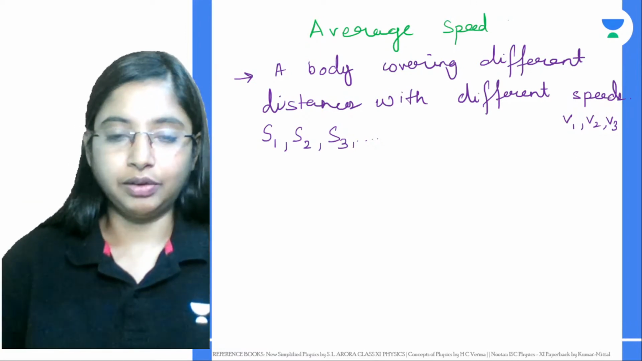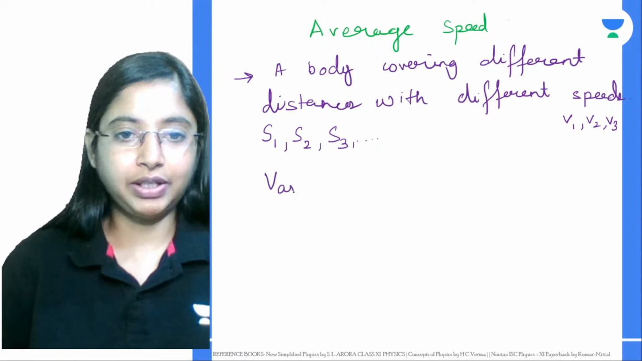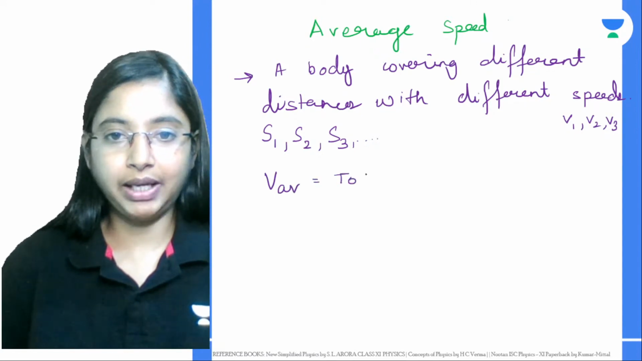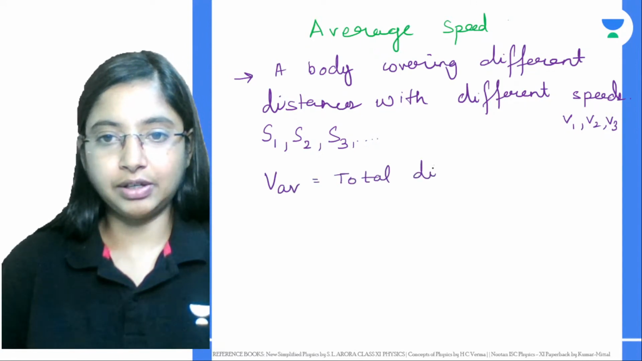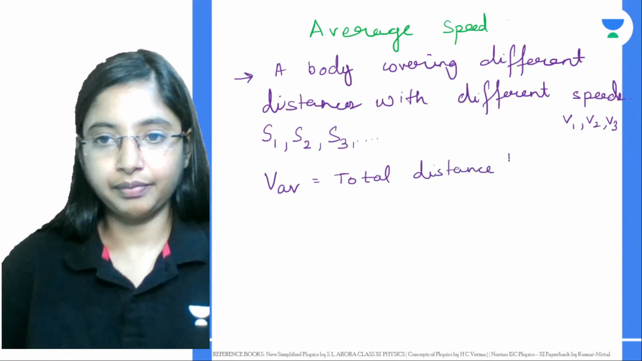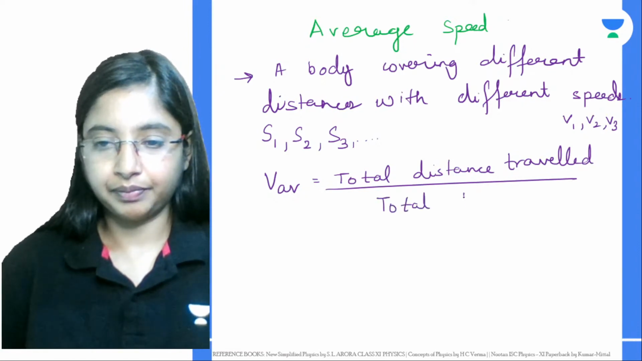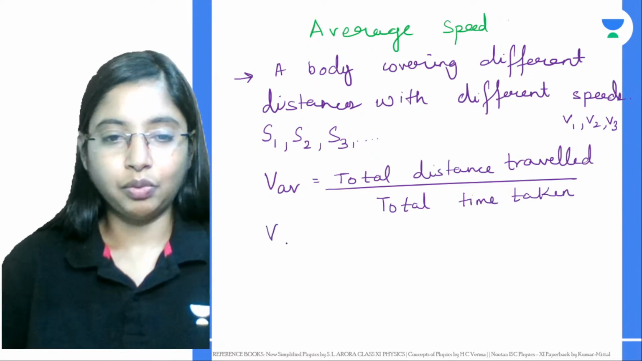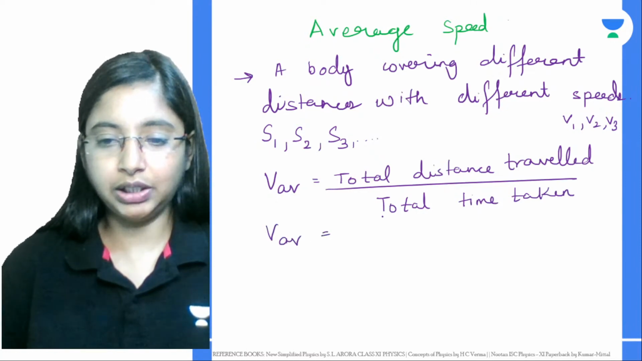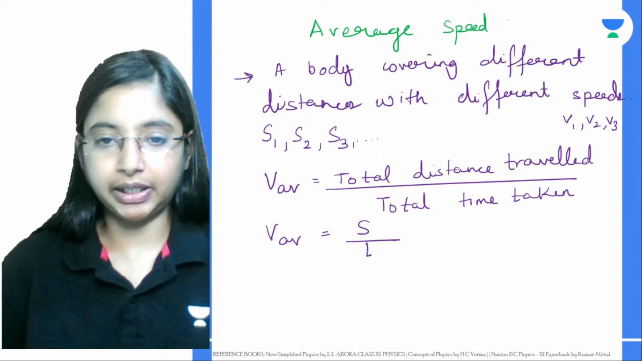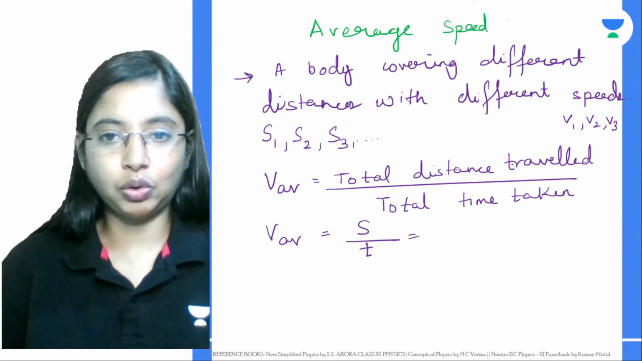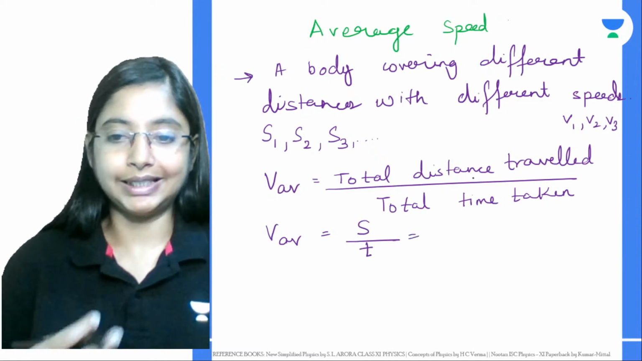Now from here, what is average speed? Average speed is given by total distance traveled by total time taken. Let's say the total distance is S and the total time taken is T. But what is the S over here? The total distance traveled.